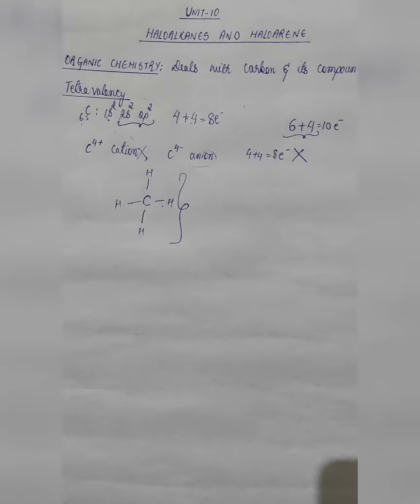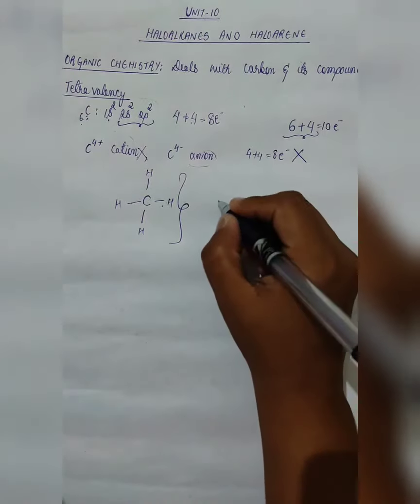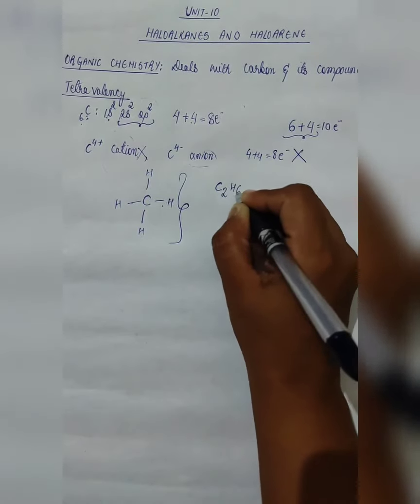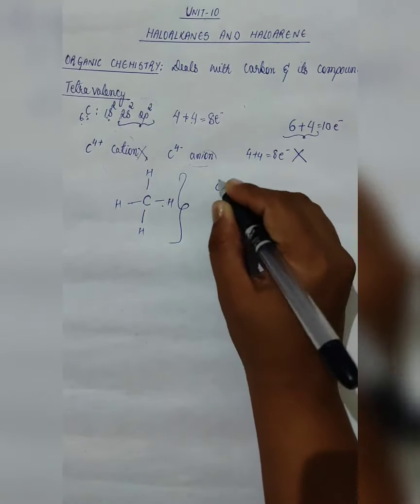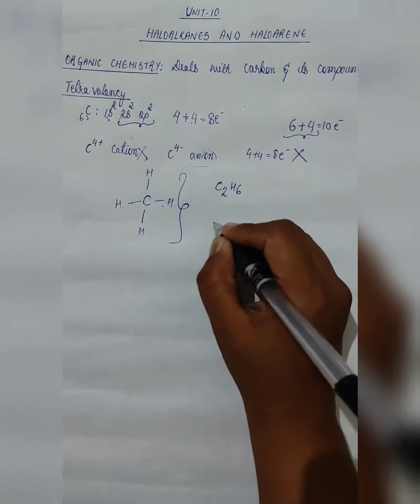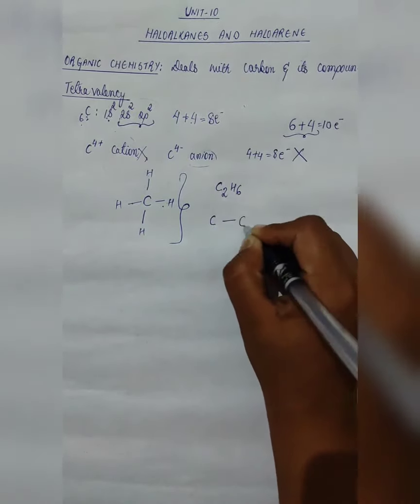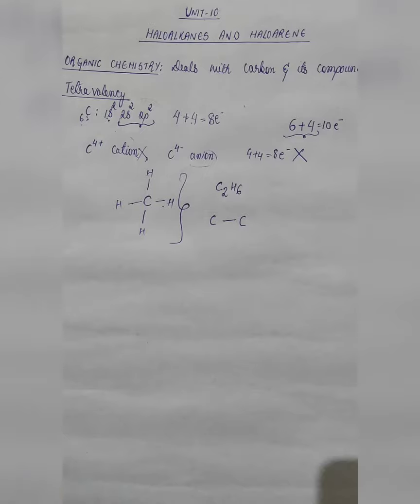Tetra means 4. Now whenever you are writing any carbon compound, the first thing you have to keep in mind is its tetravalency. Now here, if we have C2H6 and we are to write this in the format C. We have to keep in mind that carbon has to fulfill its tetravalency, otherwise that very compound will not be stable.